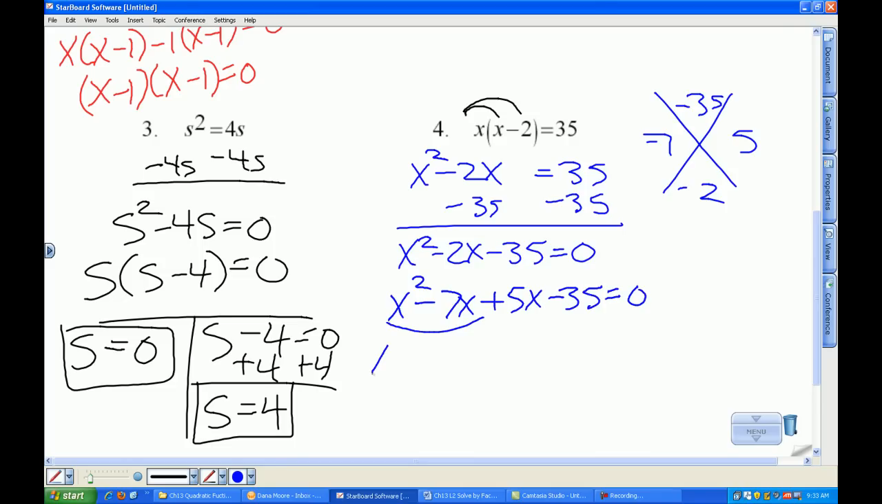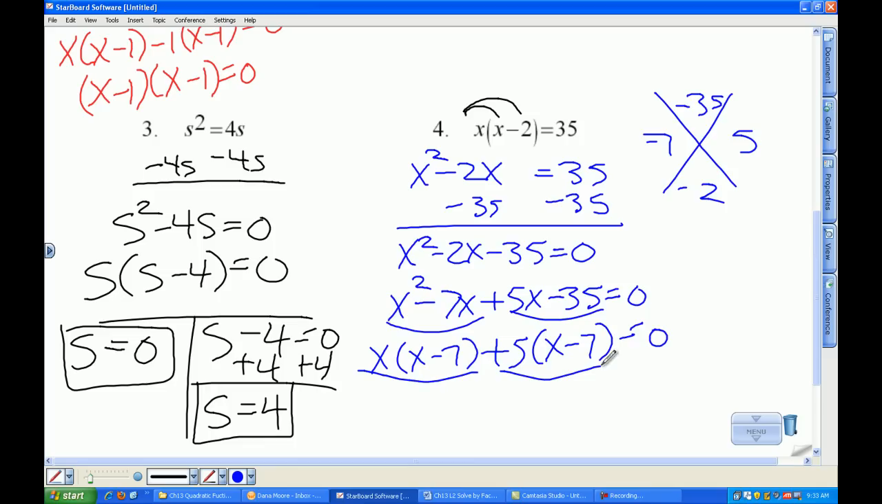I'm going to factor x out of these. I'll factor 5 out of those two terms. And then I'm going to factor whatever's common to these two. And that's x minus 7. So x minus 7, and then what's left over is the x plus 5.